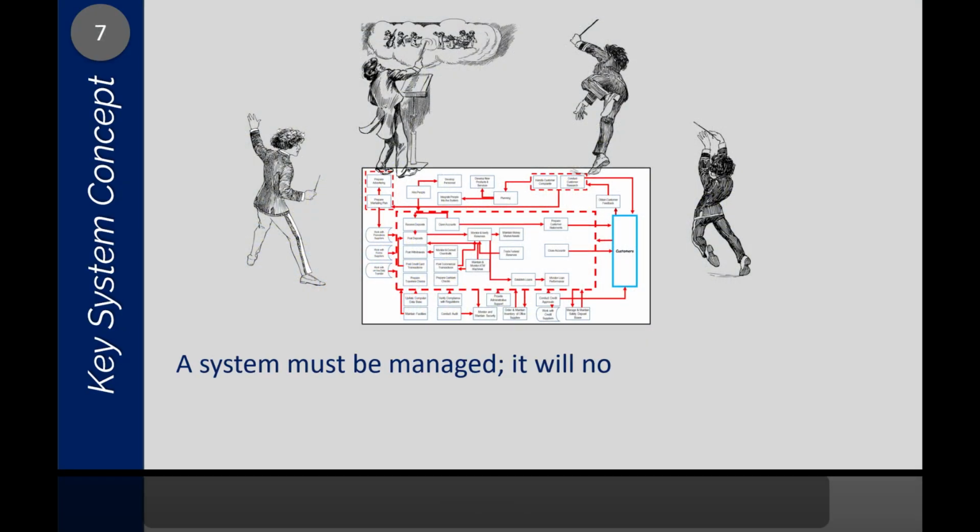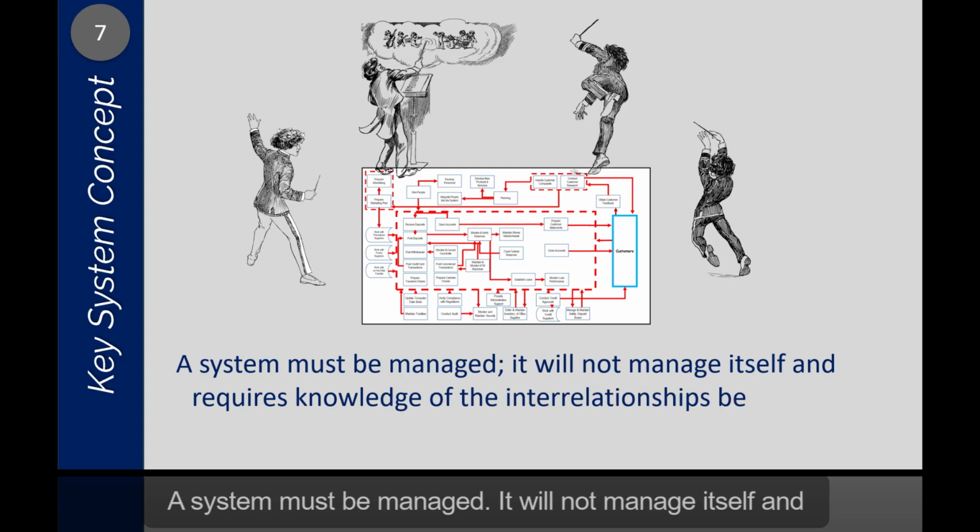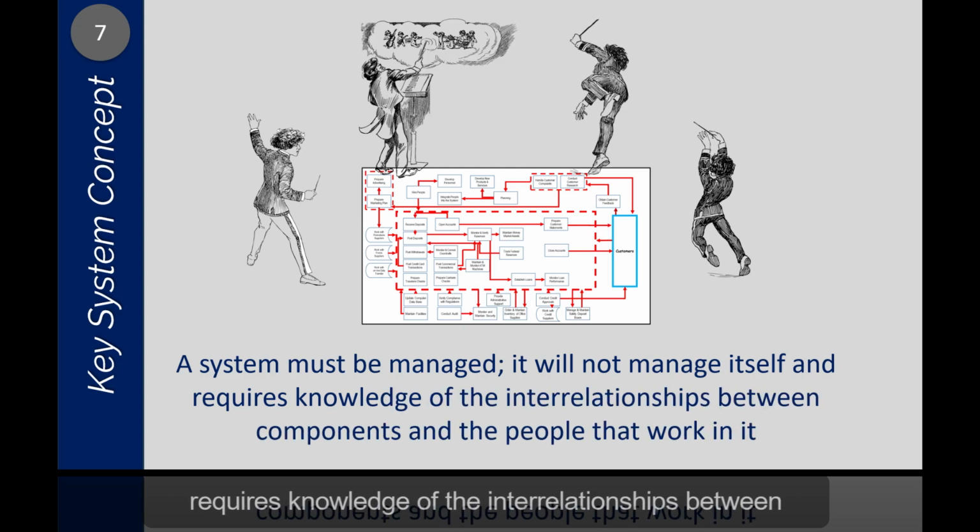7. A system must be managed. It will not manage itself, and requires knowledge of the interrelationships between components and the people that work in it.